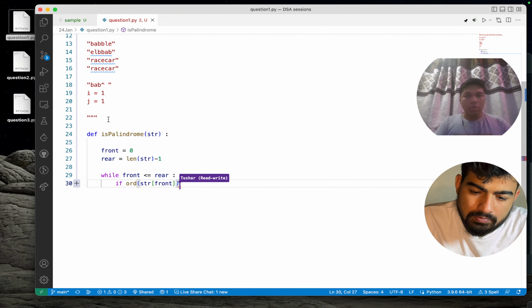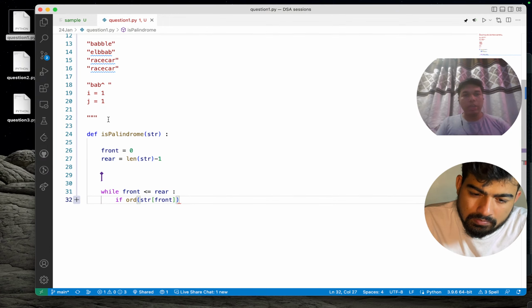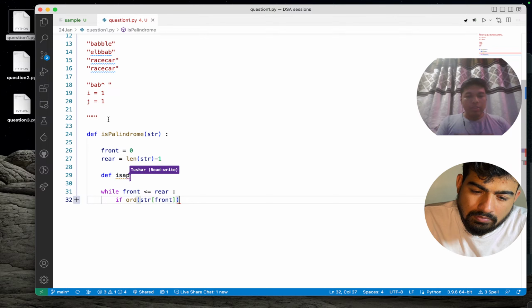We can actually create a function for this, which is better from a coding perspective. We will call it is_alpha, and it takes a character.